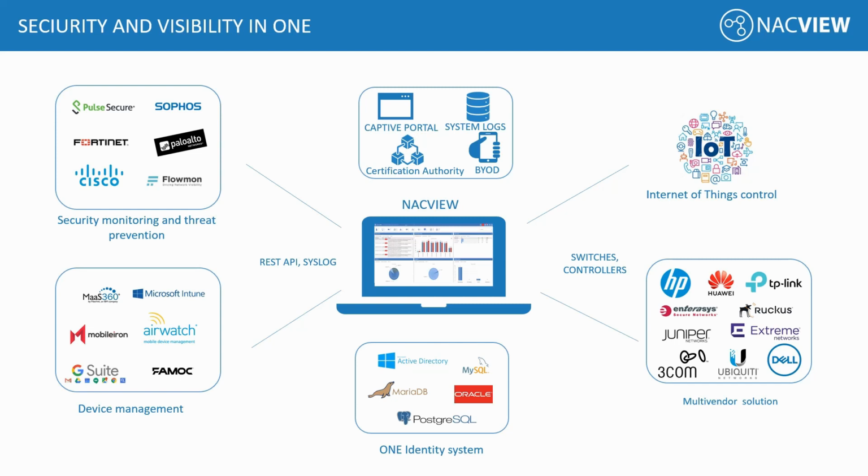A highly scalable solution. With the clustering capability, you don't have to re-architecture anything. A single platform will give you a clear visibility of all your devices, users, and locations. So, NACVIEW is a really central point, and all of this stuff you have in the basic price of the license. You don't have to buy additional licenses or boxes.